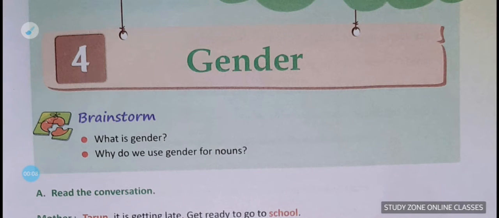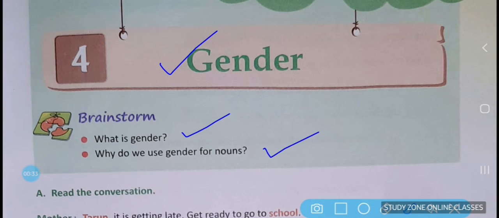Children, we are learning nouns, and we have learnt about nouns and their types, and in our previous chapter we learnt the noun's number also. So in today's class we're going to cover gender of nouns, and we'll read about the types of gender. Before that, we have a brainstorm segment with the questions: what is gender and why do we use gender for nouns?